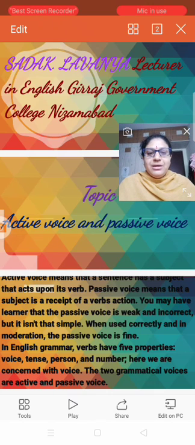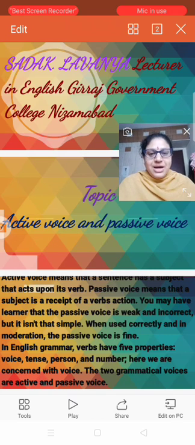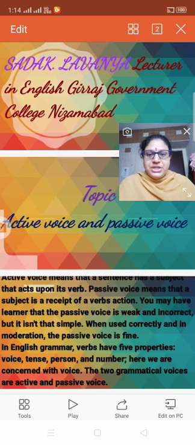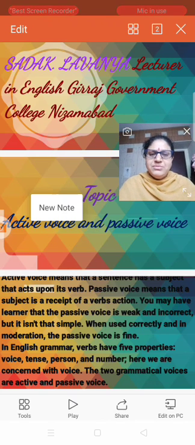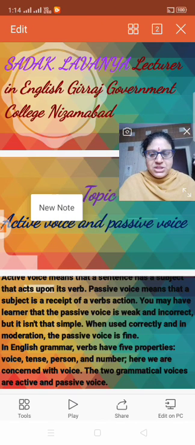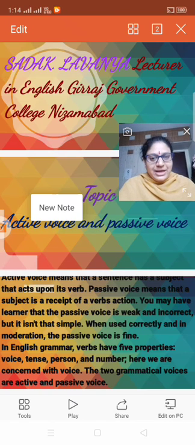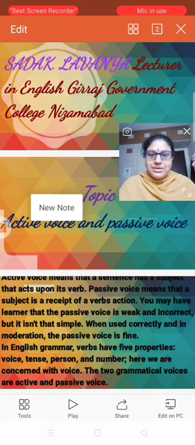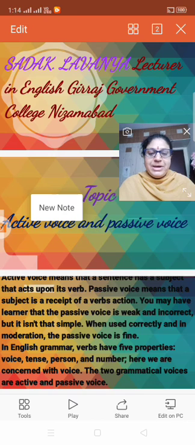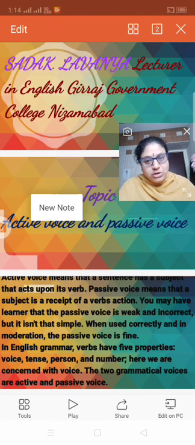So whatever sentences you take, you have to change them from active to passive and passive to active. Sometimes in the examination, they will ask not only to change active to passive, but also passive to active.